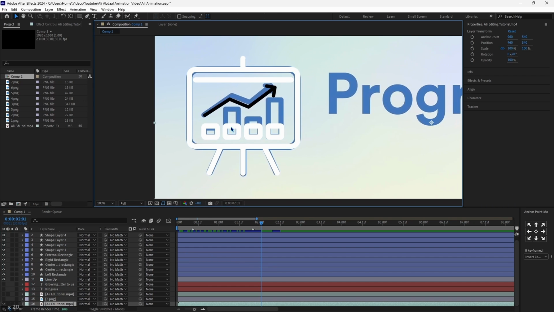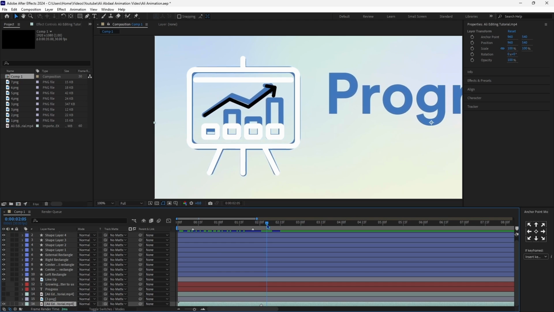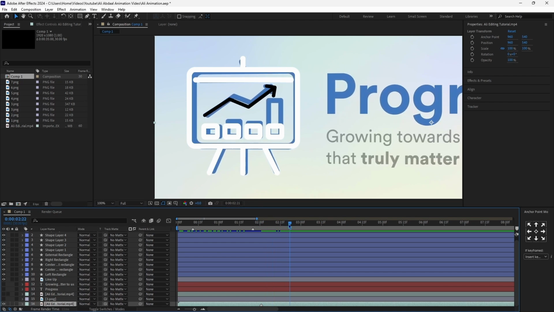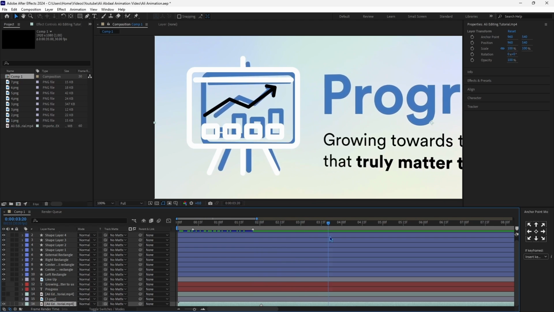So what we'll need to do now is go ahead and create an animation which is going to allow us to, as you can see, move our bars up and down like in the reference.